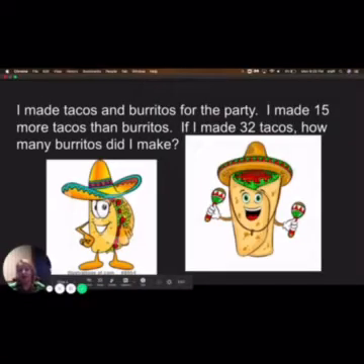So now I have my amazing piñata. I have all the decorations, and I have my maracas ready. Now it's time to think about food, because what party is complete without it? And so I made tacos and burritos for the party. I made 15 more tacos than burritos. If I made 32 tacos, how many burritos did I make?